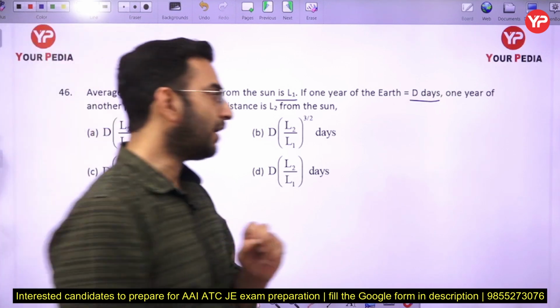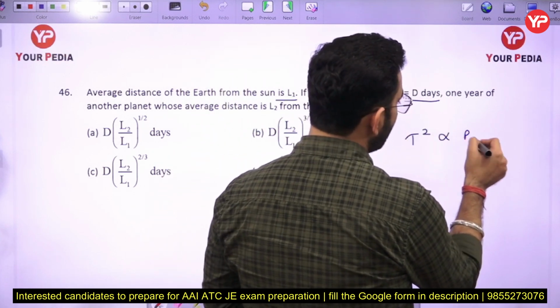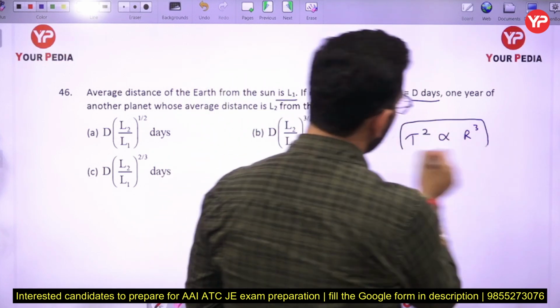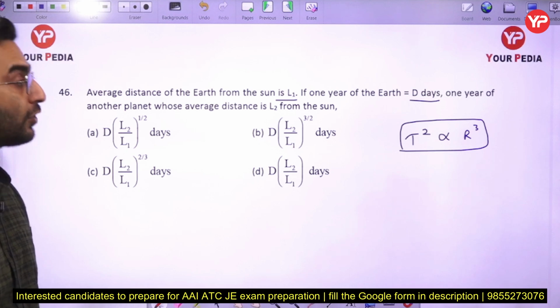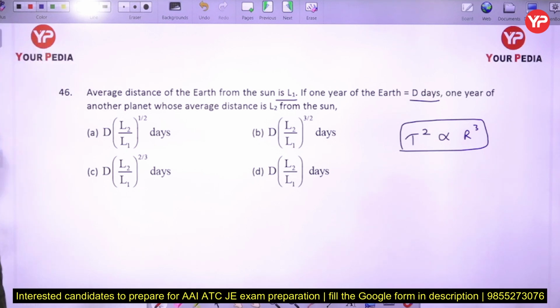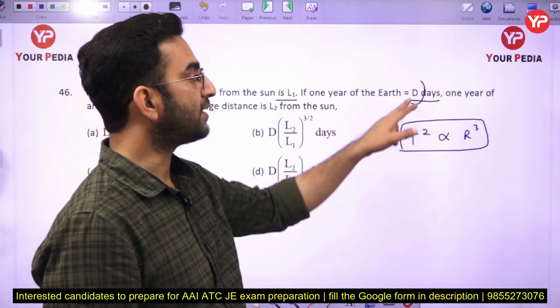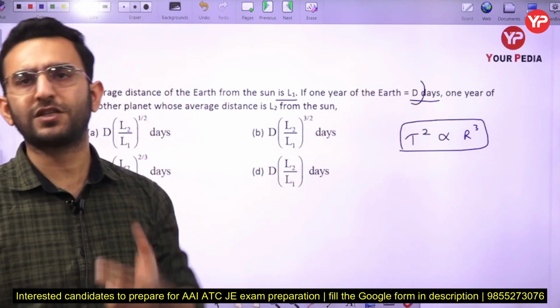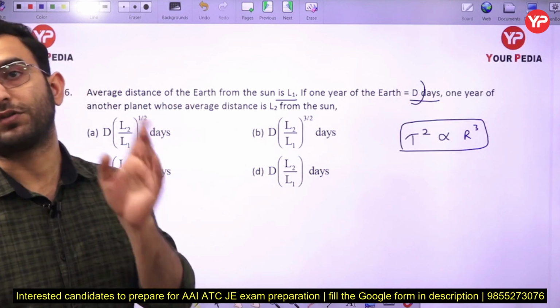According to the law of periods, the square of the time period of any planet is proportional to the cube of the radius of its revolution. So in this case 1 year of the earth is d days. 1 year of the earth is basically 365 days here. Okay, and the 365 days is the time taken by the earth to revolve around the sun here.